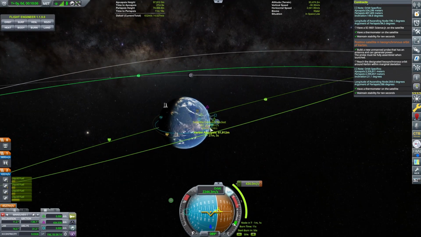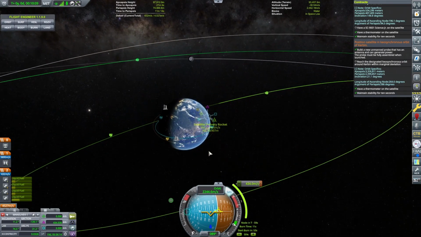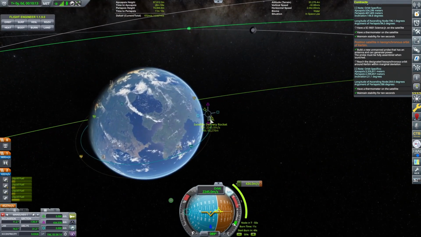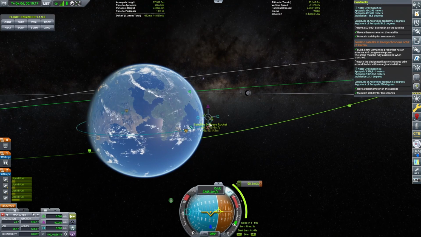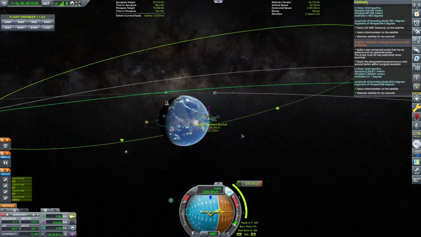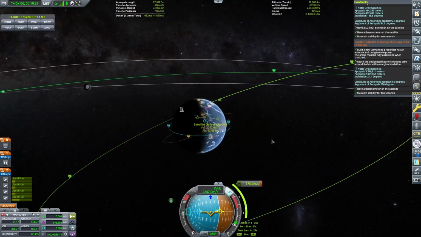No, it's going the wrong way. Okay, so it was this one. Can't see it. Okay, here. That way, right? Yeah, 19. 21.1. So let's see. Yeah, so that looks about right.